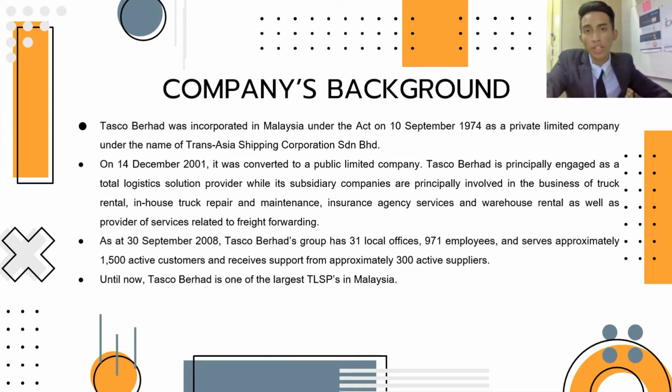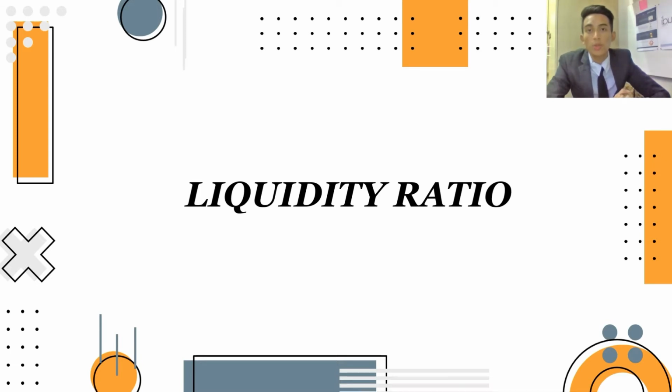So, Tasco Berhad was incorporated on 10 September 1974 as a private limited company. Later on, it was converted to a public limited company on 14 December 2001. Basically, Tasco Berhad is engaged as a total logistics solution provider. As at 30 September 2008, Tasco Berhad has expanded its business, with 31 local offices, 971 employees, and also 1,500 active customers and 300 active suppliers. Until now, Tasco Berhad is known as one of the largest logistics players in Malaysia. So let's get started with the first ratio, liquidity ratio.